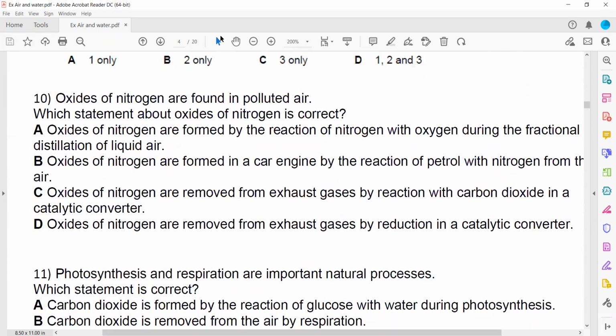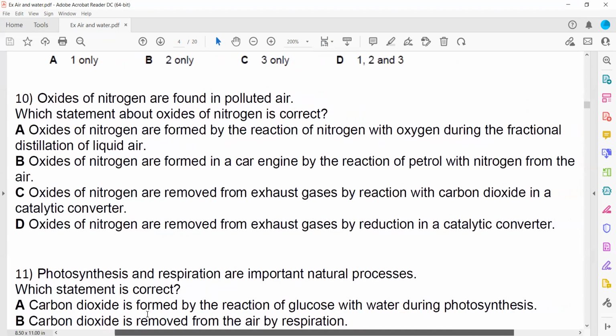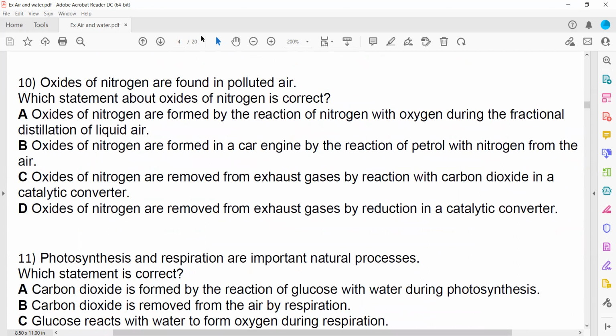Then oxides of nitrogen are found in polluted air. The question is which statement about the oxides of nitrogen is correct. Oxides of nitrogen are formed when nitrogen and oxygen react during fractional distillation. No, that is wrong. It is correct that nitrogen and oxygen react, but it is not in fractional distillation. Oxides of nitrogen are formed in a car engine by reaction of petrol. That is wrong because it is nitrogen and oxygen from the air that react due to high temperature.